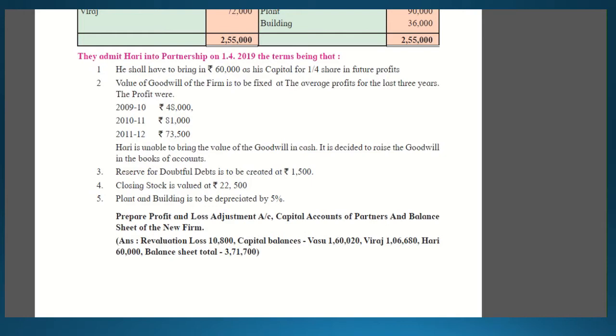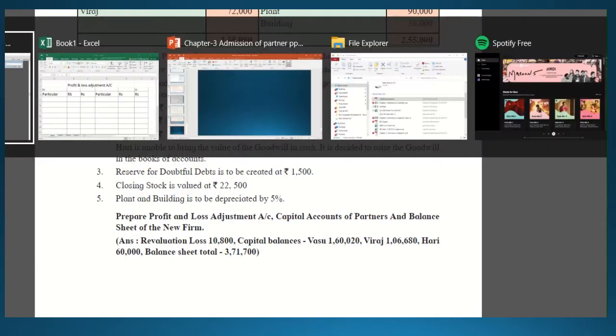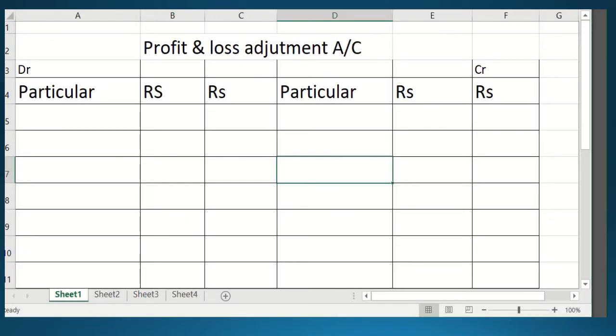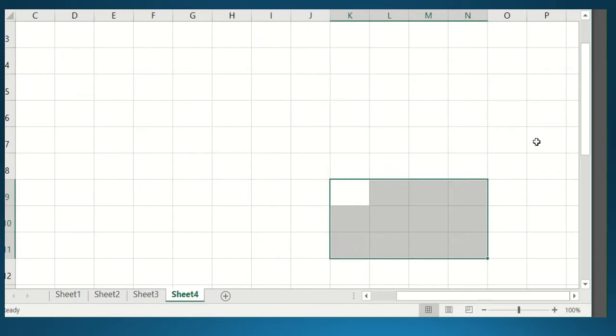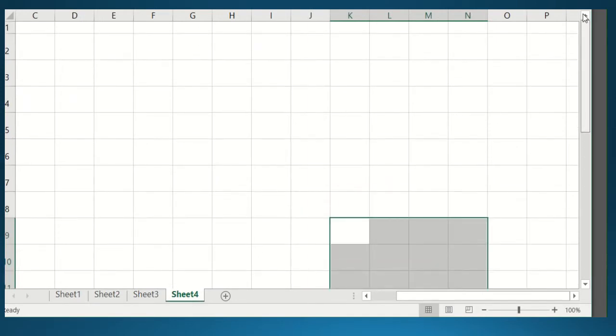So the basic information is already given, you know students. Incoming partner's share is given and the old ratio is given, so on the basis of that you can calculate. Your first working note should be the calculation of the new ratio and sacrifice ratio, and before that you have to calculate the balance of 1. You know how to calculate it, but still we will do it for making your solution easy. So as per the working note, we have to do the first working note for the calculation of ratios.